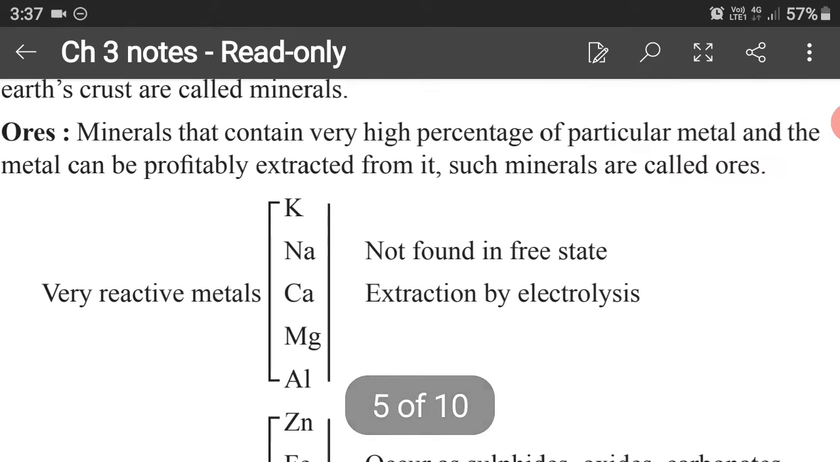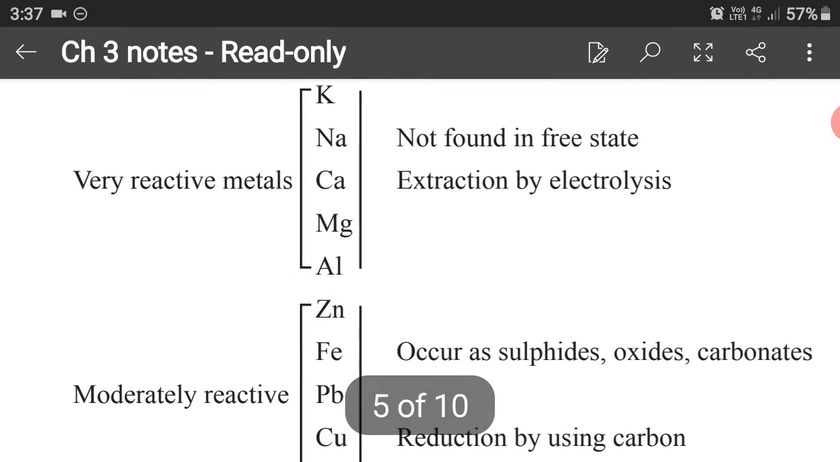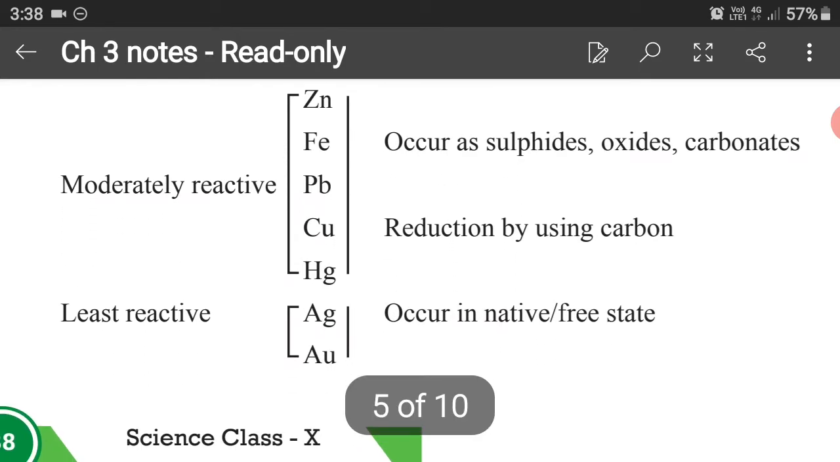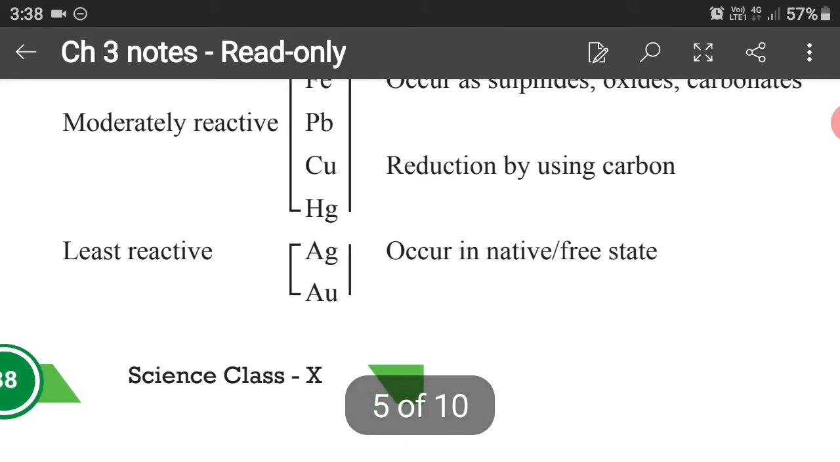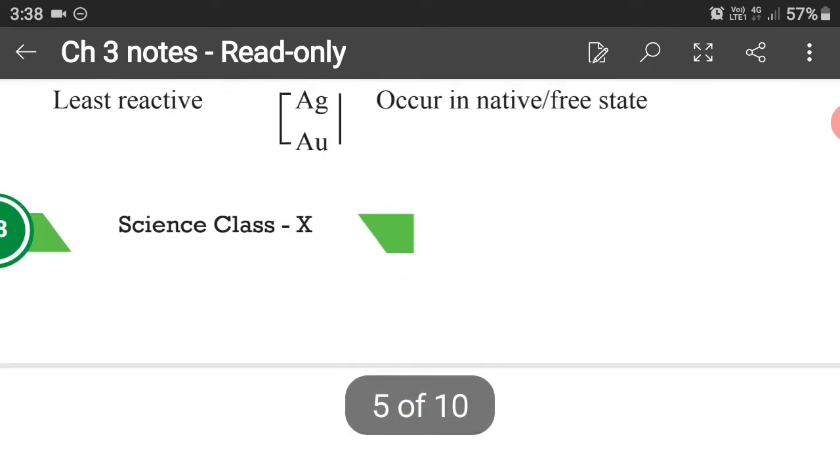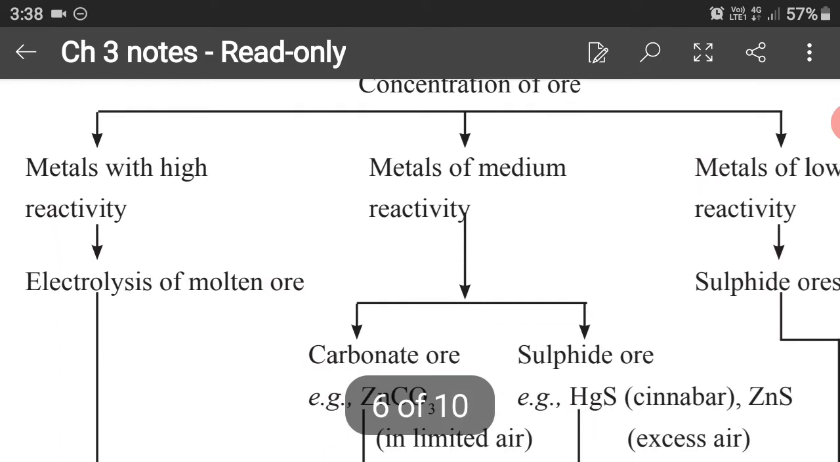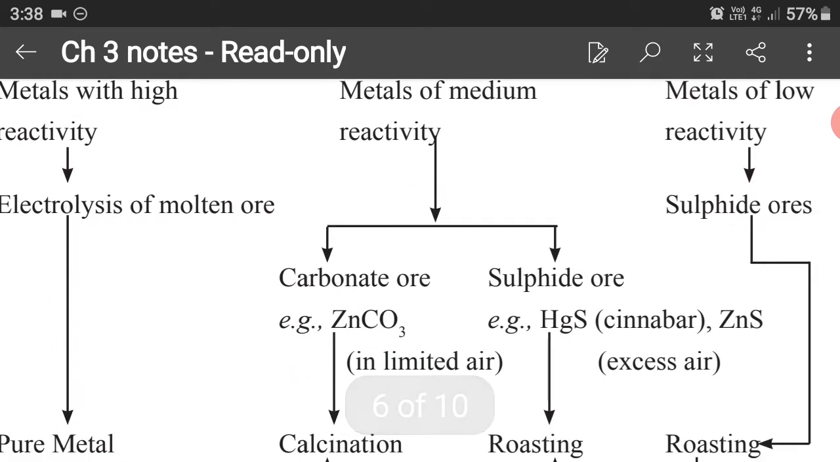The occurrence of these metals: we have discussed that very reactive metals are not found in the free state. They are very strongly bonded with chlorine and oxygen. Generally they are found in the compound form, so their extraction can be done by electrolysis. Zinc, iron, lead, mercury are the middle and low reactive metals. They occur in the form of sulfide, oxide or carbonate ores, and in the flow chart we understood how these metals are extracted as per their reactivity series.